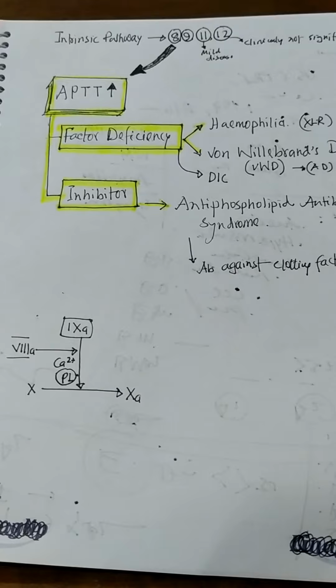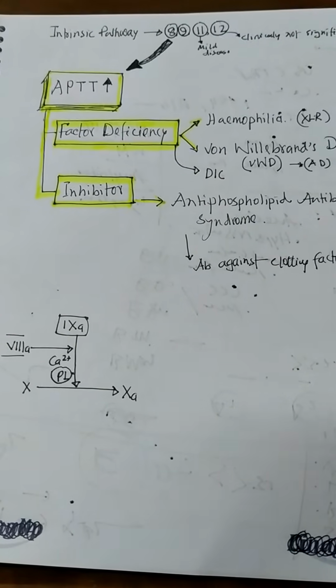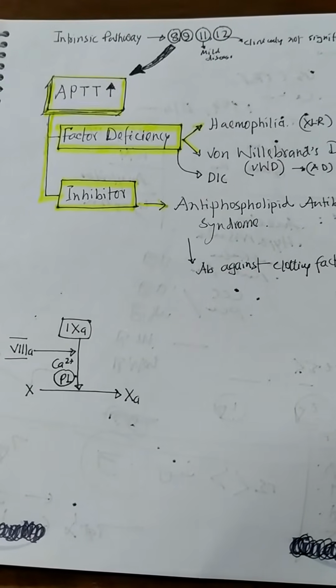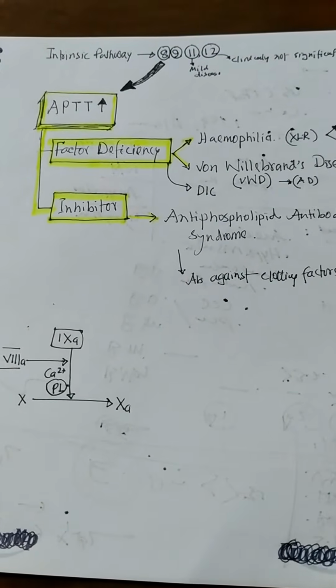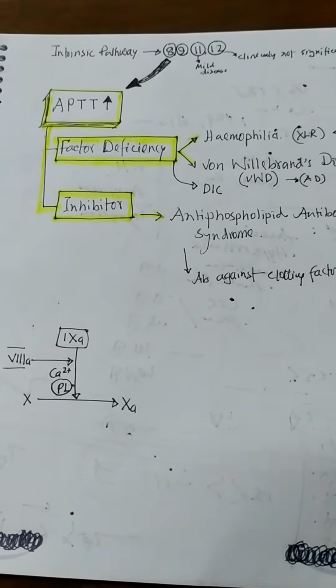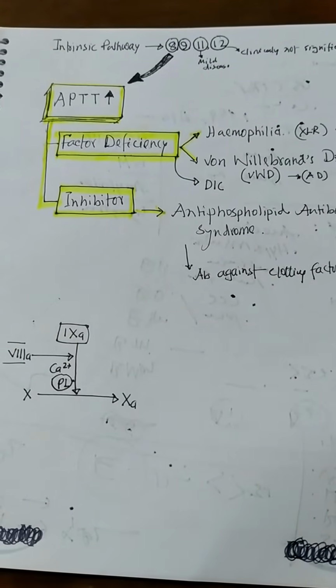pathway. That means the intrinsic pathway and extrinsic pathway come to the point of the prothrombin complex, and from the prothrombin complex, thrombin forms, then fibrin forms, fibrin becomes polymerized, and that is clot formation. Now, if aPTT is prolonged, that means the problem is with the intrinsic pathway.